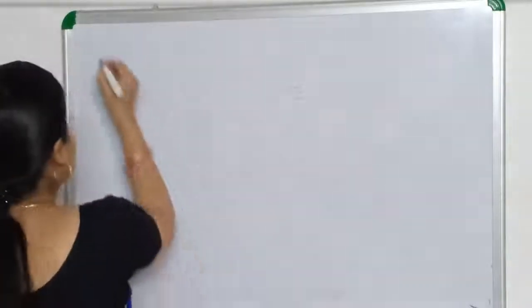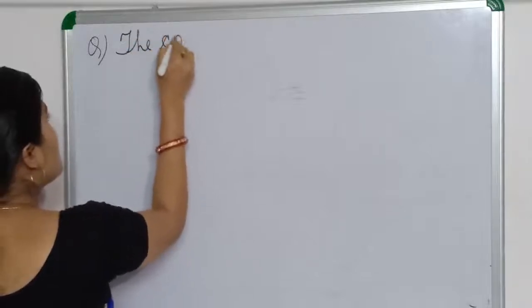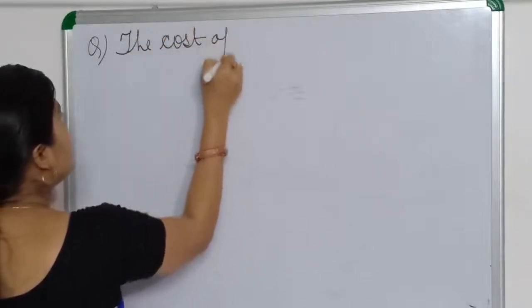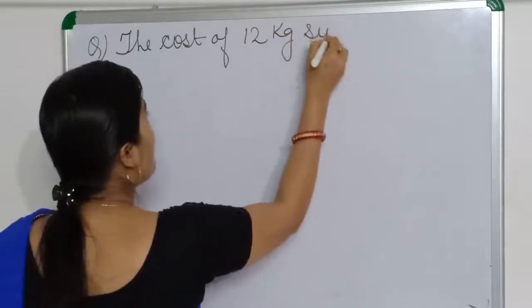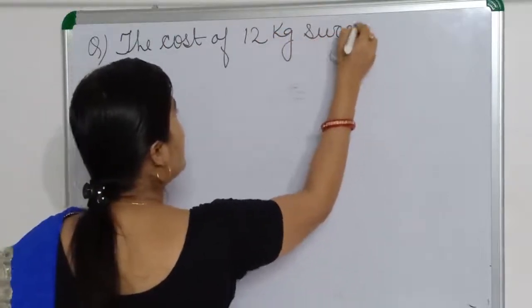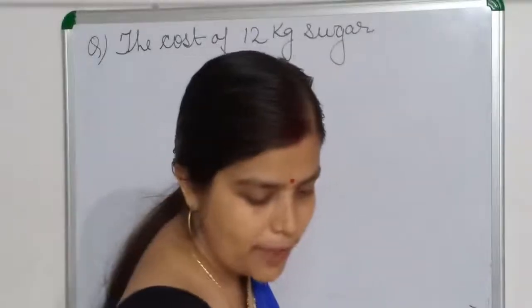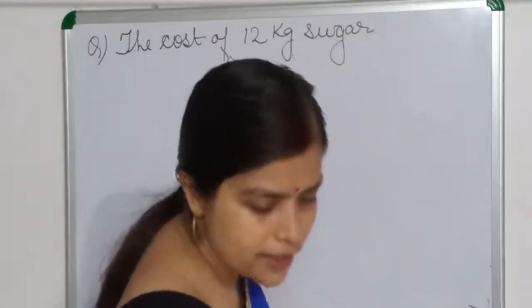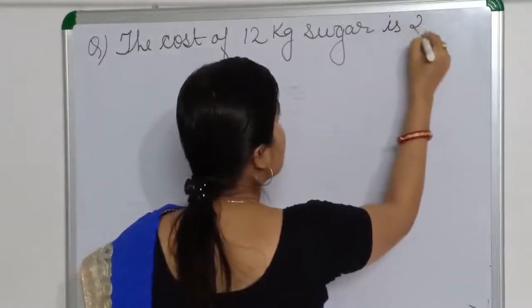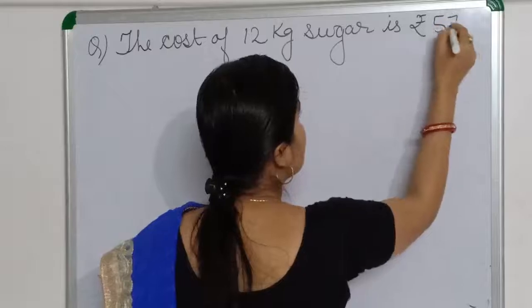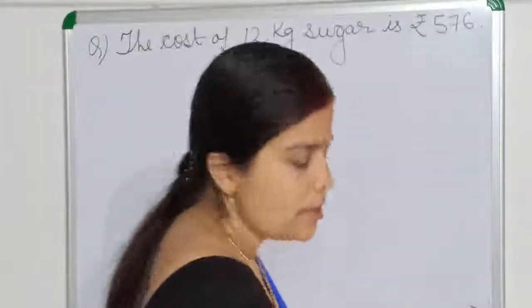The cost of 12 kg sugar is 576. Find the cost of 1 kg sugar.